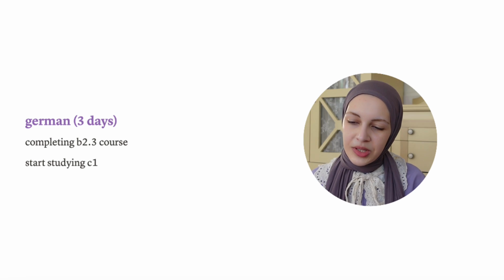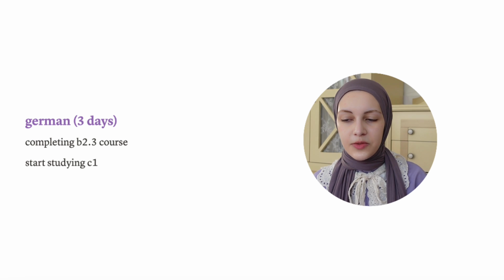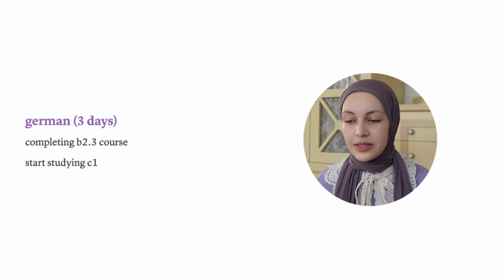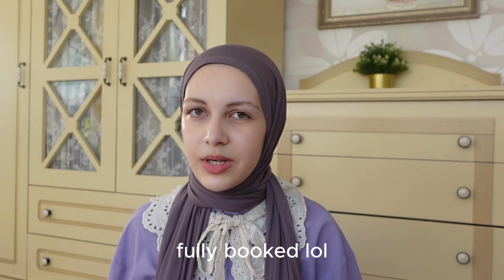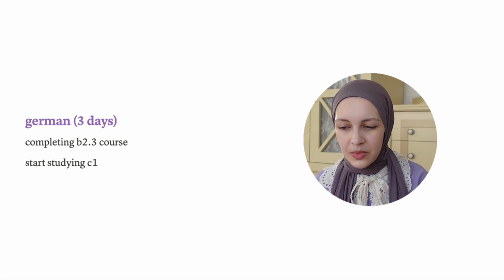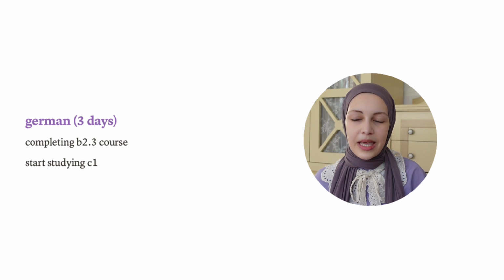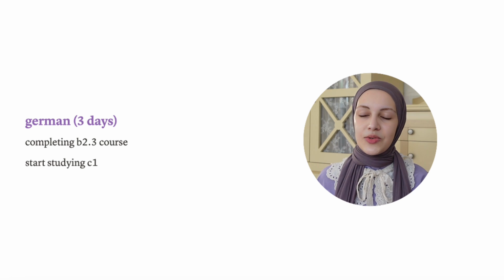For German, I guess my goals are pretty clear because I just want to complete the B2.3 course that I'm currently studying on Lingoda, and I want to start studying C1. I mentioned earlier on my channel that I want to get a German C1 certificate, but I realized that it's kind of impossible to do this summer in Istanbul because the German exams in Istanbul are always ausgebucht. I don't know how to say it in English. That's why I'll probably take this exam later this year and somewhere else. So I still want to do it, but I don't know. But the point is the same, I should improve my German and take it to C1 level.